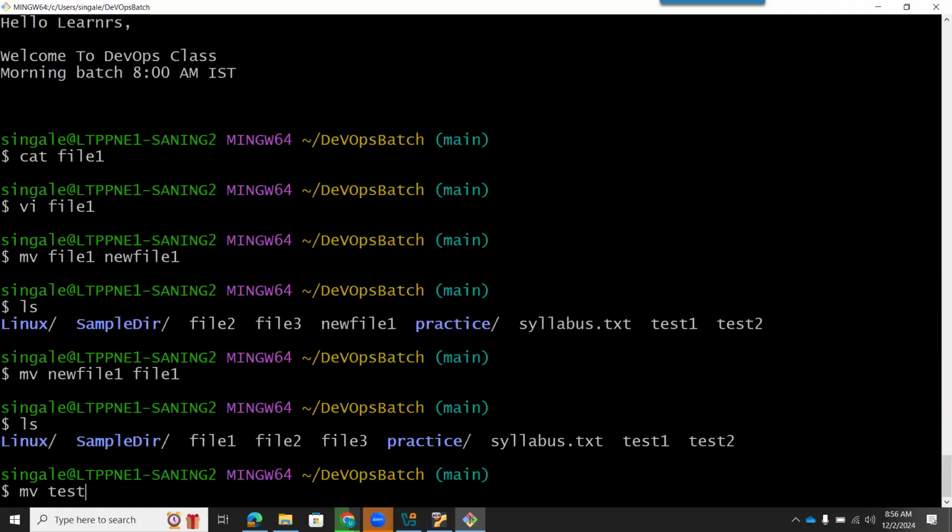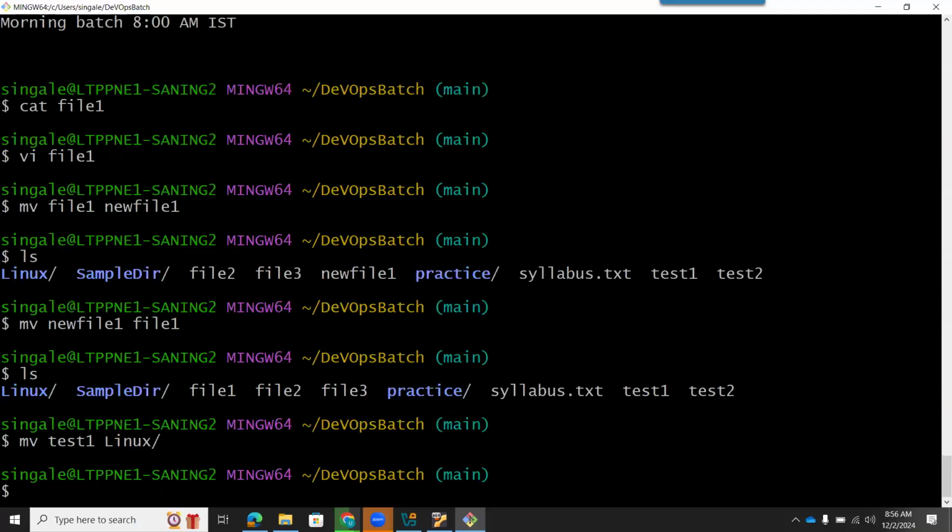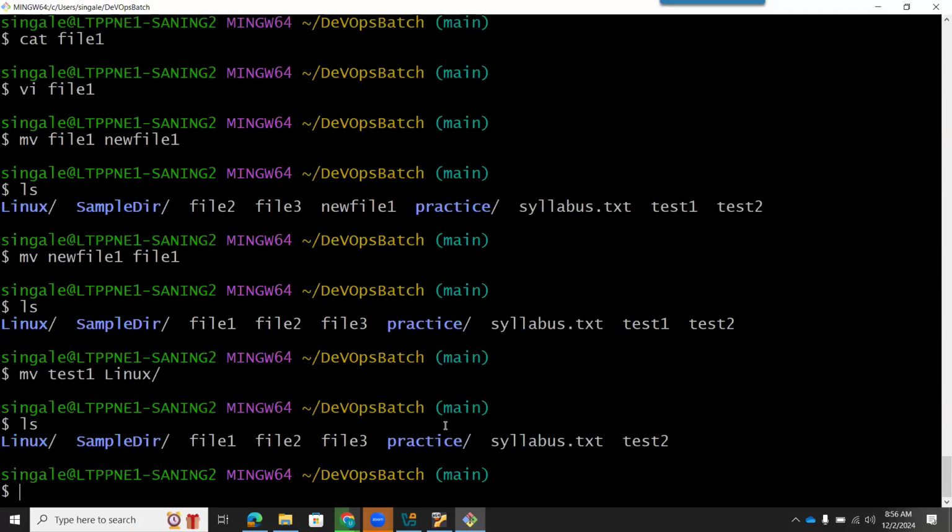I will use test1, and now here I don't want to rename, I want to move. So whenever I want to move, I am giving the path. I can copy paste here using Control+Insert and Shift+Insert and press enter. So if I do ls, you will see the test1 file has disappeared from this DevOps batch directory.